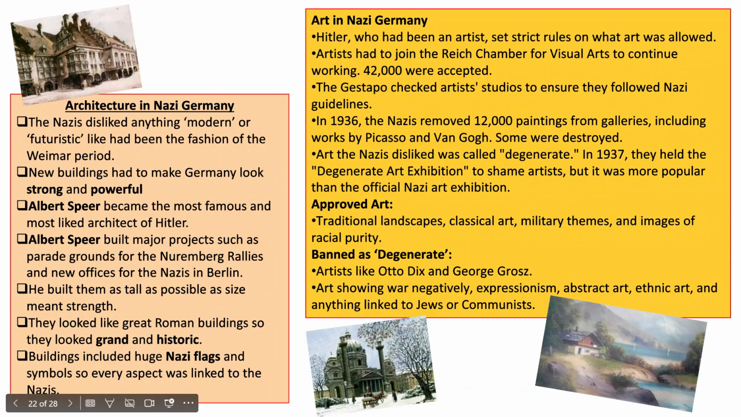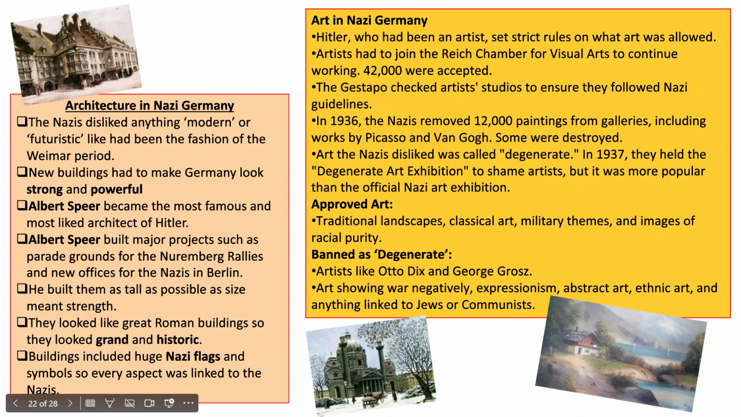Architecture. Nazis didn't like anything modern or futuristic, like had been the fashion in the Weimar period. New buildings had to make Germany look strong and powerful. Albert Speer became the most famous and most liked architect of Hitler. Speer built many projects such as the parade grounds for the Nuremberg rallies and new offices for the Nazis in Berlin. He built them as tall as possible, as size meant strength. They looked like great Roman buildings, so they looked grand and historic. Buildings included Nazi flags and symbols, so every aspect was linked to the Nazis. There's that word again, Gleichschaltung.